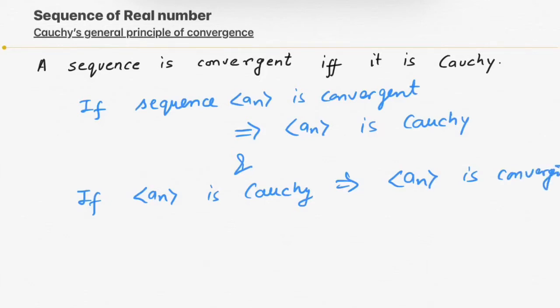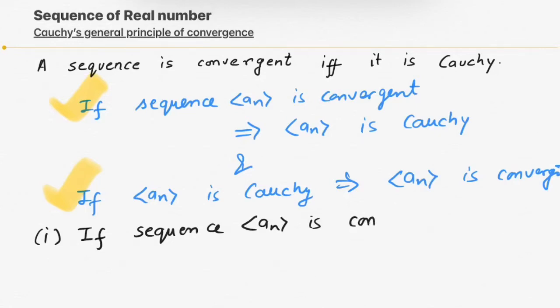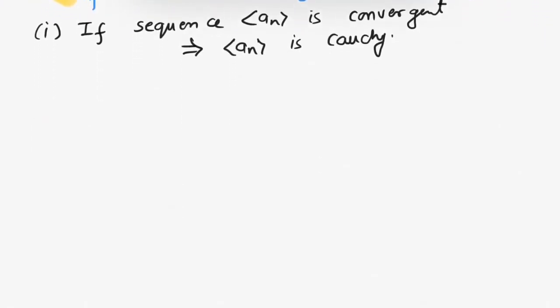Okay, so let's prove this statement in both the directions. First, if sequence an is convergent, then we have to show that sequence an is Cauchy. Okay, I have already told you the definition of convergent sequence and Cauchy sequence.